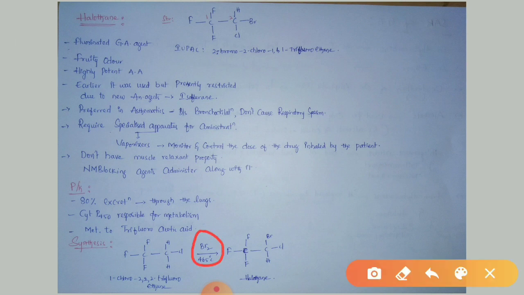Coming to the synthesis of halothane. Halothane can be prepared from 1-chloro-2,2,2-trifluoroethane. Upon bromination at a temperature of 465 degrees centigrade, it will be converted into halothane. The IUPAC name of halothane is 2-bromo-2-chloro-1,1,1-trifluoroethane. It is produced by the bromination reaction at 465 degrees centigrade.